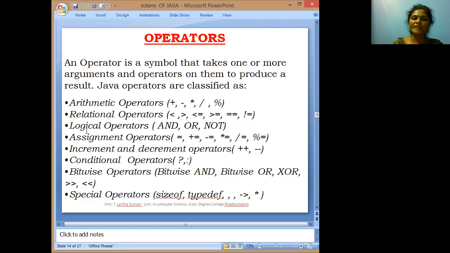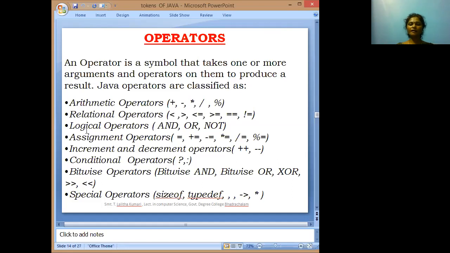Next one is the assignment operator. Suppose we want to assign some value or expression to a variable, we use the assignment operator. Assignment and equal to operators are different.